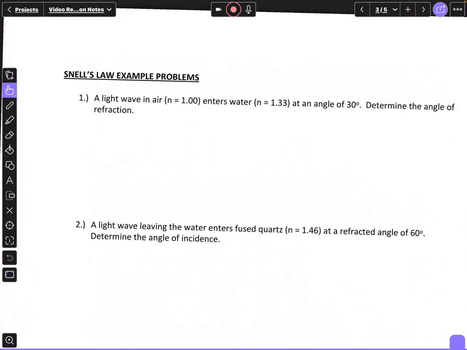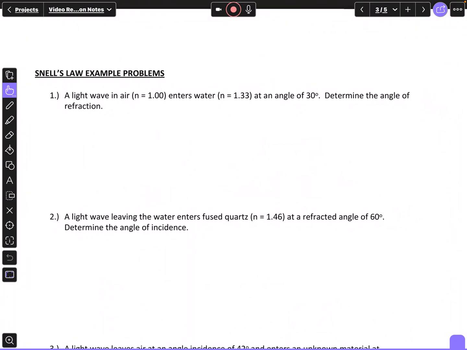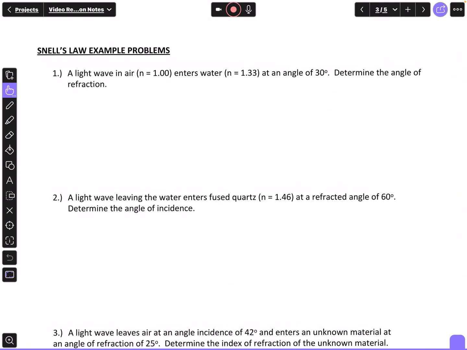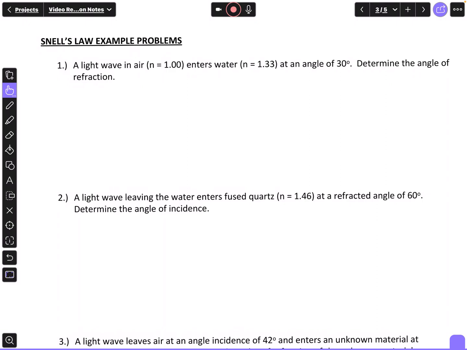Now, for Snell's law problems, we'll be using our equation. It's just like all the other equations we used this year. You are going to be given givens in the problem. You can be solving for an unknown, and using the equation. So we're going to use the GUESS method like we always do. It tells us in this problem that a light wave in air, and my n value for air is 1.00, and I'll have to give you that value or give you a table with those values in there.